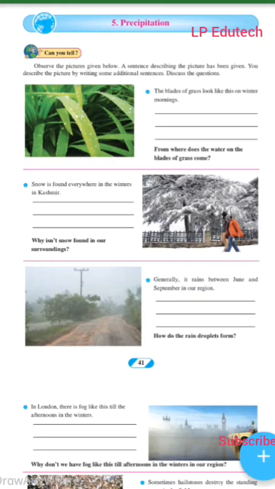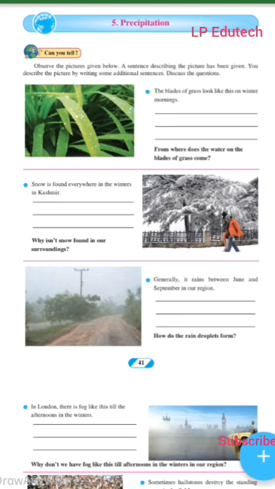Now this is the opening page. There is a picture on page number 41. You can see the Can you tell section. Observe the picture given below. A sentence describing the picture has been given. You describe the picture by writing some additional sentences. Now discuss the questions. Are you able to see the diagrams?